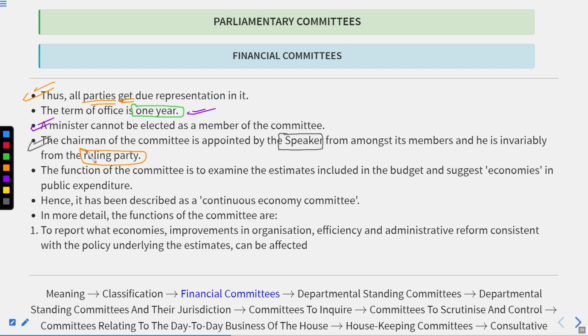Till 1967, there was also the provision that the chairperson would be from the ruling party, but after 1967 this changed and now it is from the opposition party. In the case of the Estimates Committee, he is invariably from the ruling party. Got it?